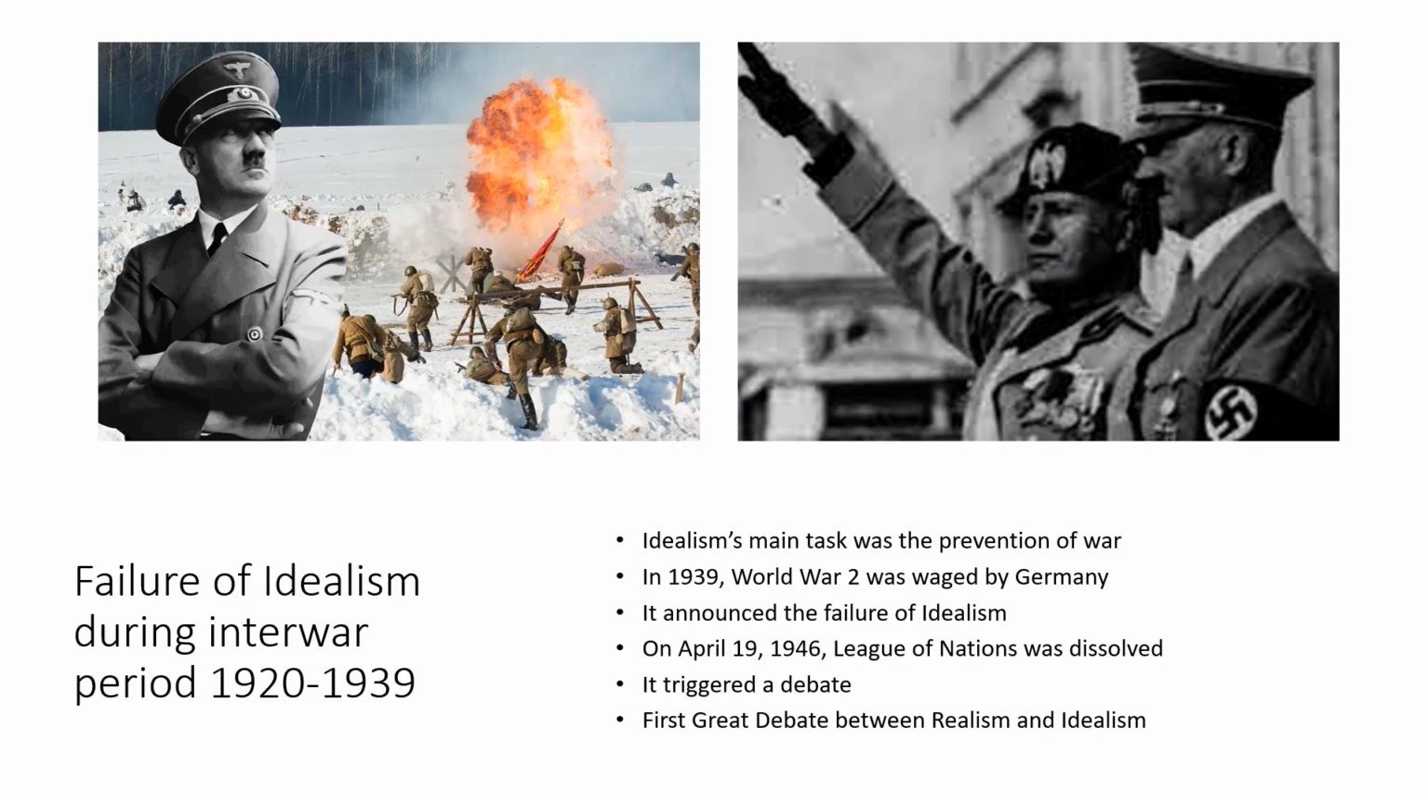So we have studied idealism. What is idealism? Who proposed this? And what were the efforts of idealist scholars in prevention of war? But students, idealism could not perform very well, and it failed. It failed in 1939. Idealism's main task was the prevention of war. But in 1939, the world saw the initiation of an even worse and brutal war, that is World War II.